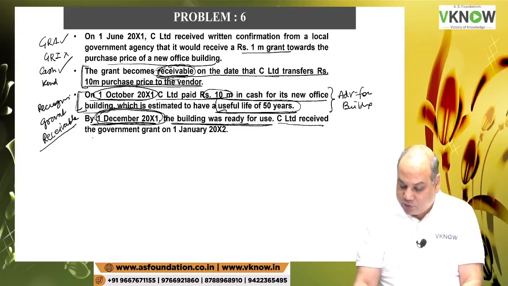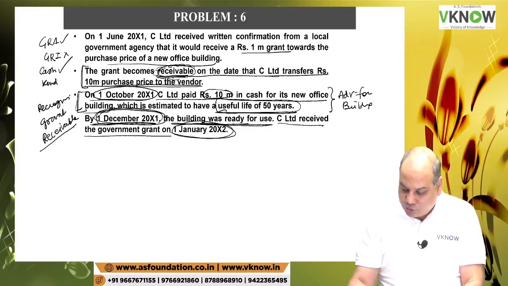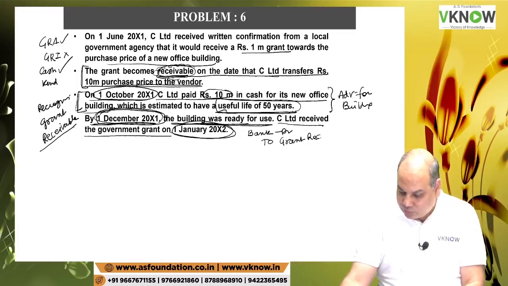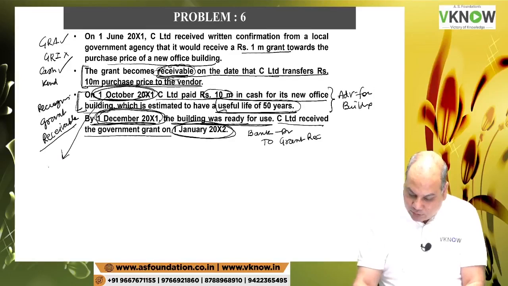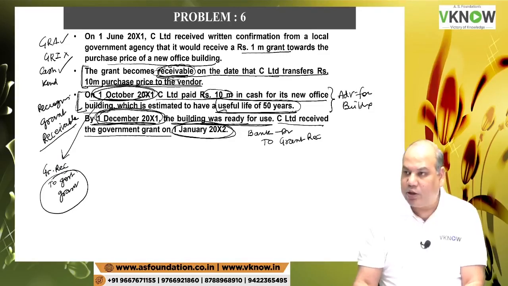C Limited received the government grant on 1st January 20x2. So this is the date when you will receive the grant. You will pass the entry bank to grant receivable. And on 1st October you will pass the entry, grant receivable account debit to government grant. Okay, so government grant we will bring in the book on 1st October, and then this is the actual receipt date.